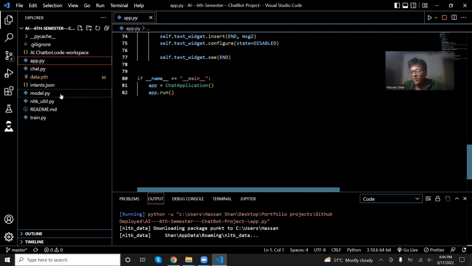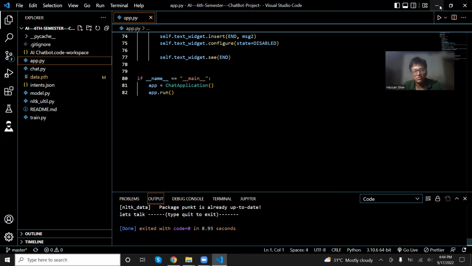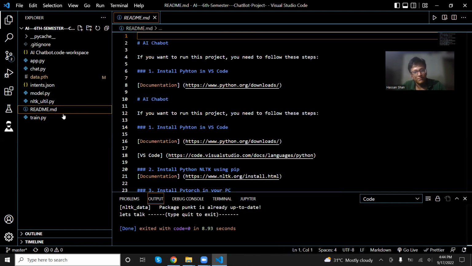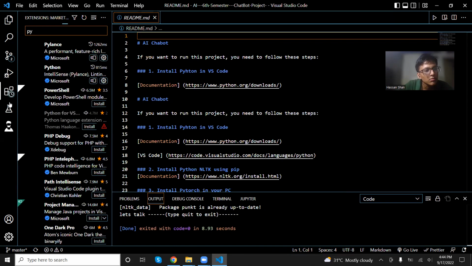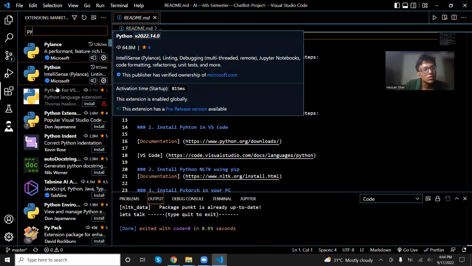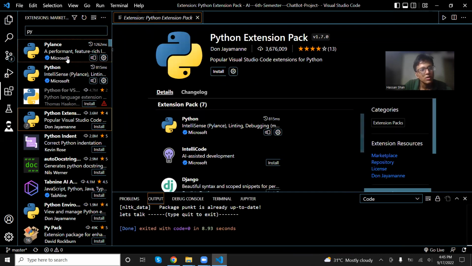So yeah, do make sure, when you use this application, to go in from my GitHub, I'll mention my GitHub down below. You have a few things. I want to make sure that you have Python installed, and you also have the Python extension installed in your VS Code. I'll show the extension too. Yeah, Python. So make sure that you have that. The Python extension is actually the most popular one right over here.